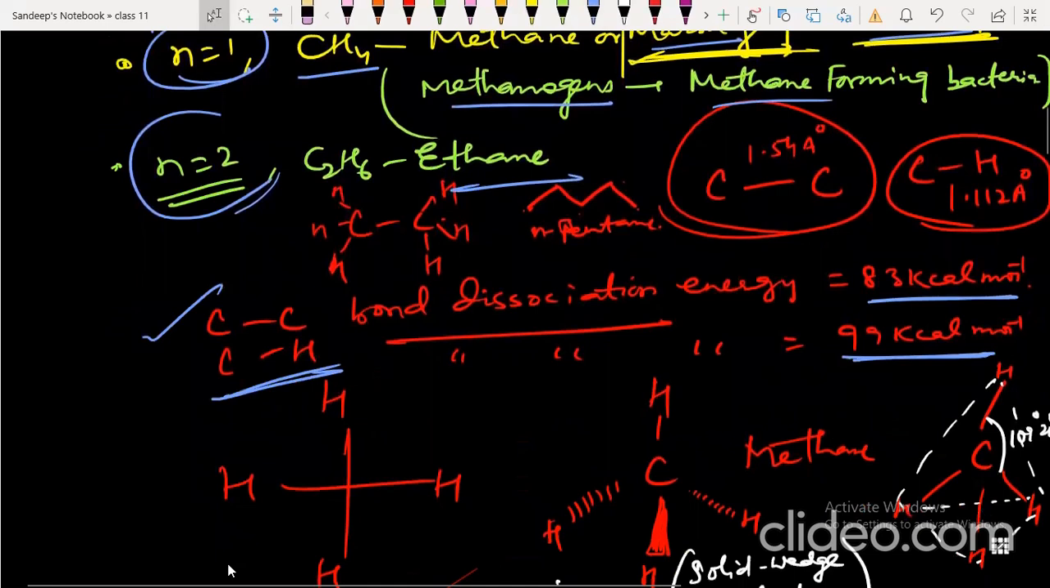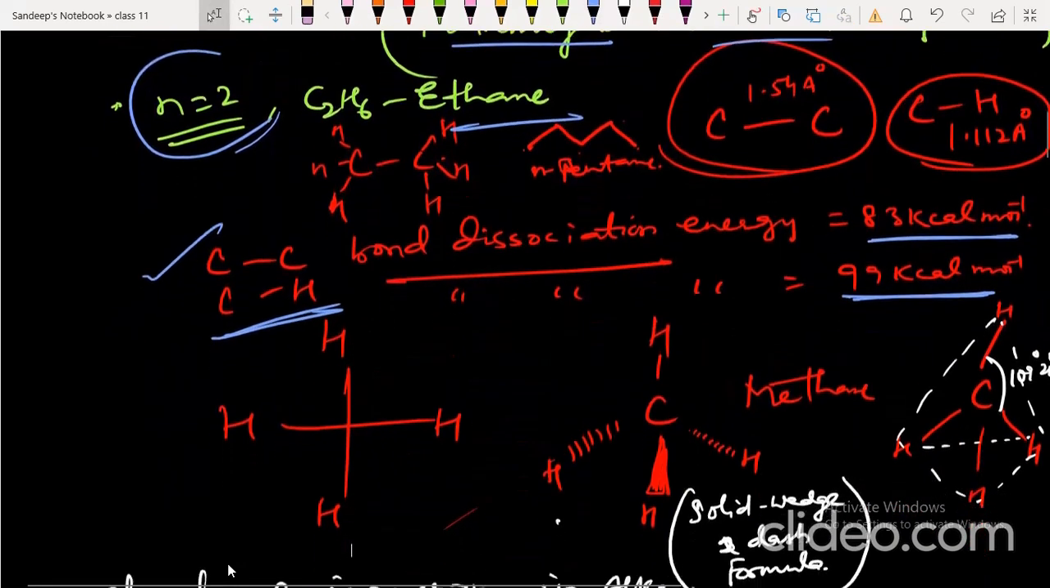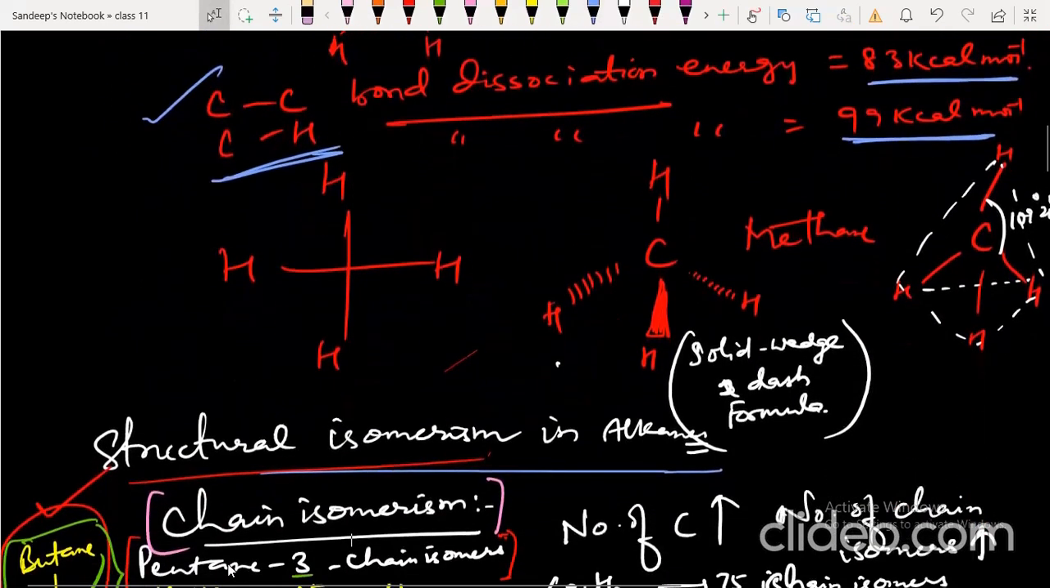The structure of methane is tetrahedral. You can see the HCH bond angle is 109 degrees 28 minutes. It is tetrahedral, and the carbon is sp3 hybridized.